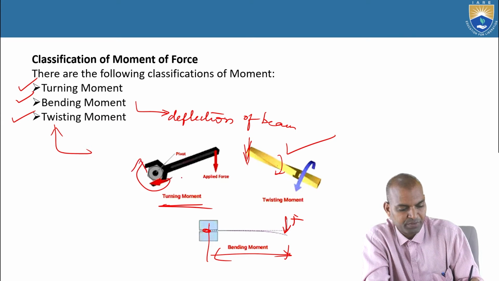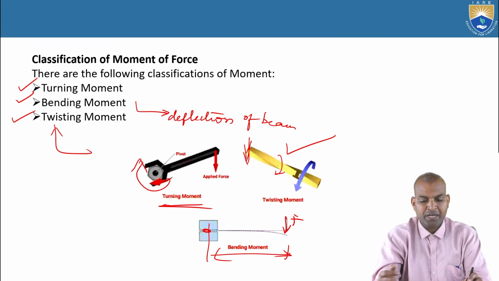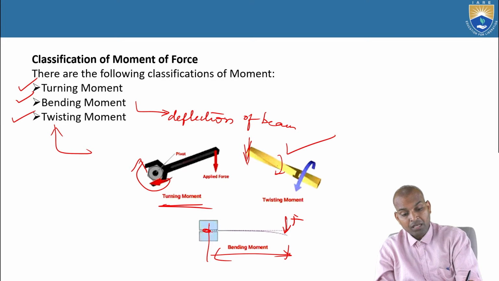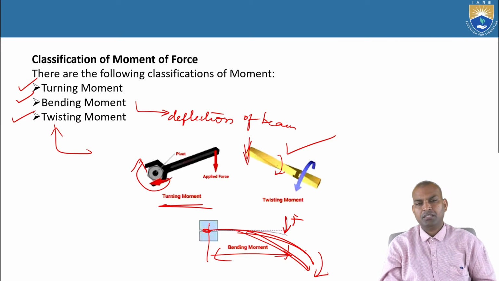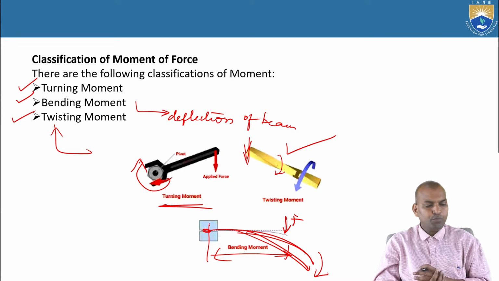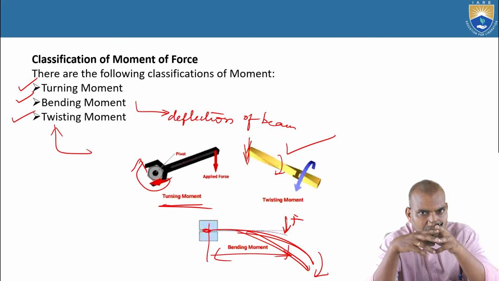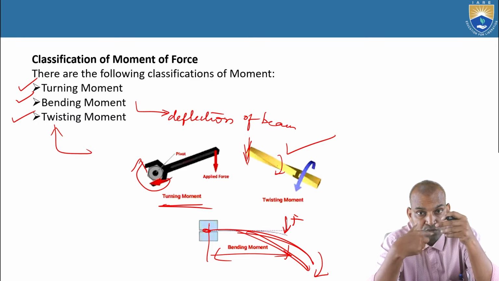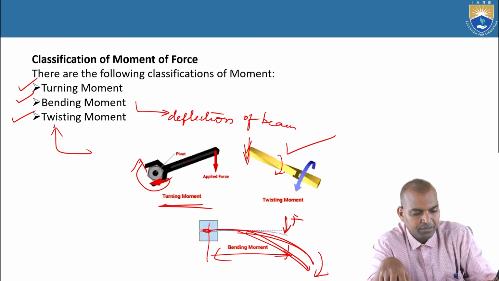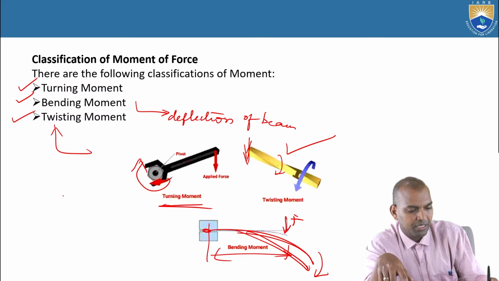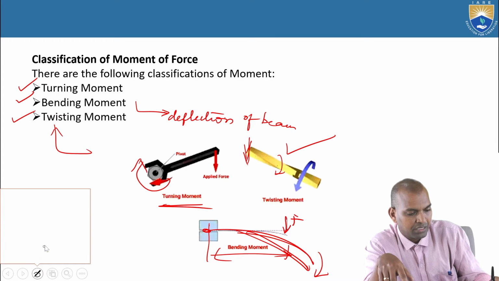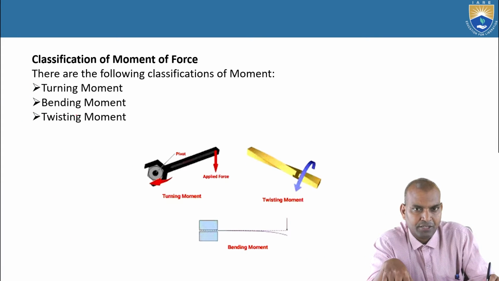So the rotation takes place. So all these moments, if you understand, the deflection of the beam is causing what? Rotation. The output of all these moments is rotation. Okay, twisting moment, turning moment. All these are causing moments. Now here, let me explain in more detail the turning moment, torque.